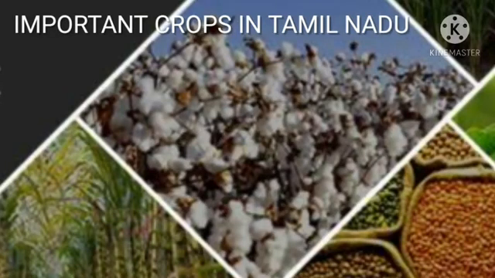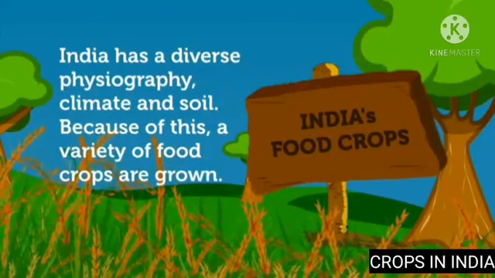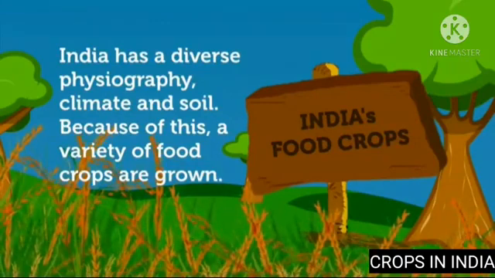Alright, children, let us start our today's topic, important crops in Tamil Nadu. Children, do you know the meaning of crops? A crop is a plant or plant product that is grown and harvested. First, we will see the important crops in India. India has a diverse, meaning different, physiography, climate, and soil. Because of this, a variety of food crops are grown.